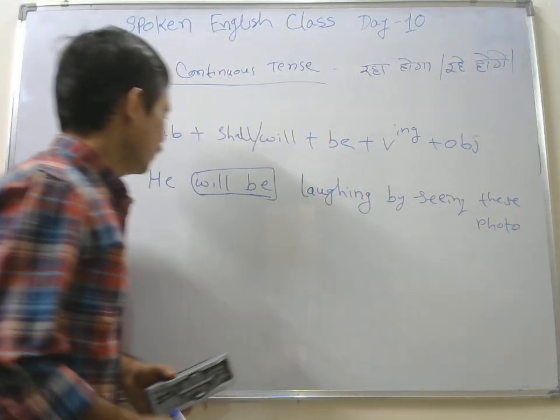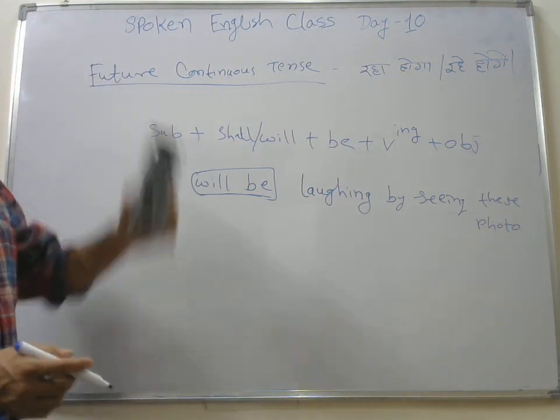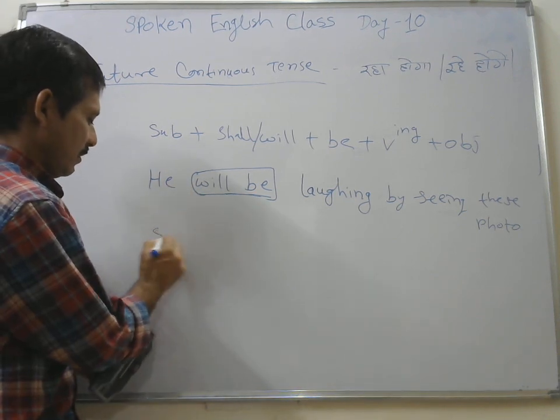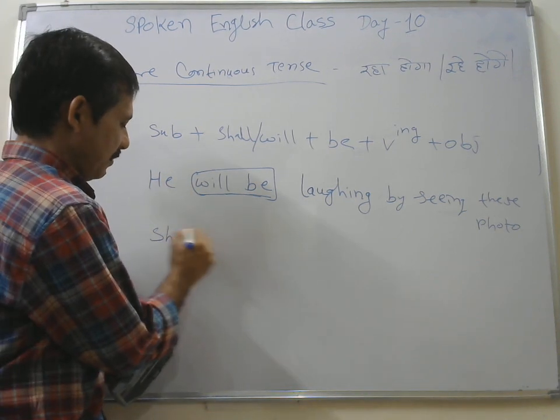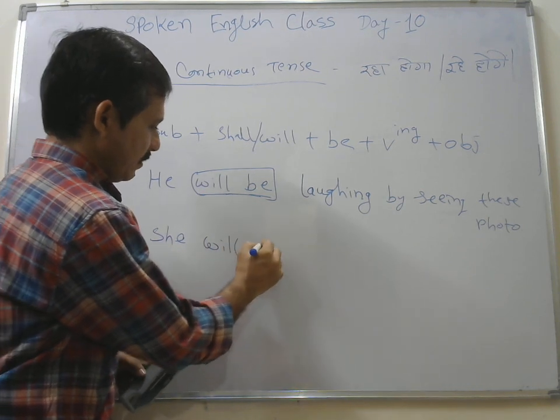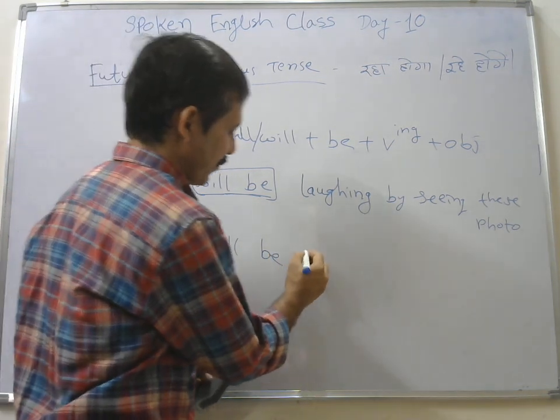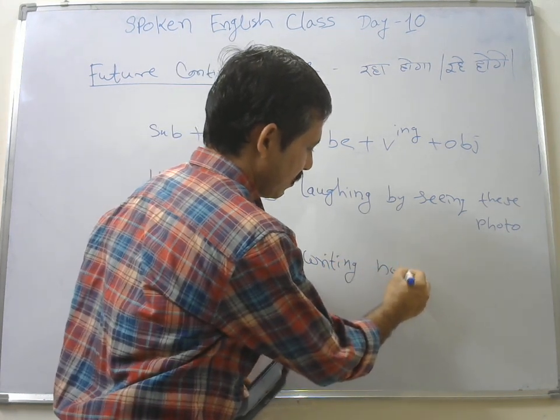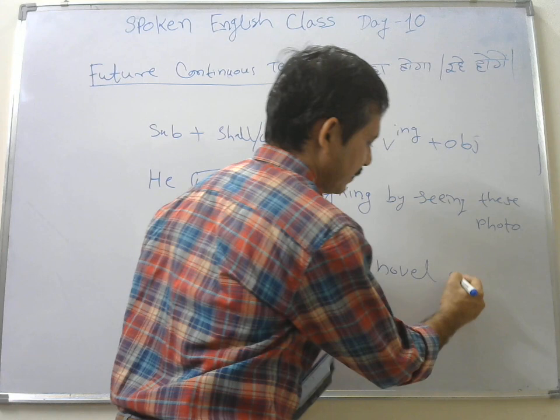Okay, so these were some sentences. She will be writing novel at this time.